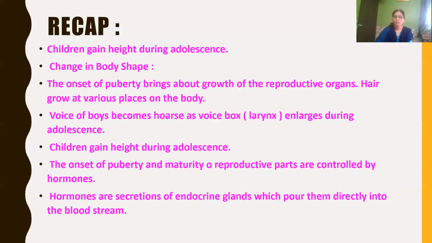The onset of puberty and maturity of reproductive parts is controlled by hormones. Hormones are chemical secretions of endocrine glands, which release these hormones directly into the bloodstream, because endocrine glands are ductless glands. That is, they do not have a duct or tube to carry out their secretion.